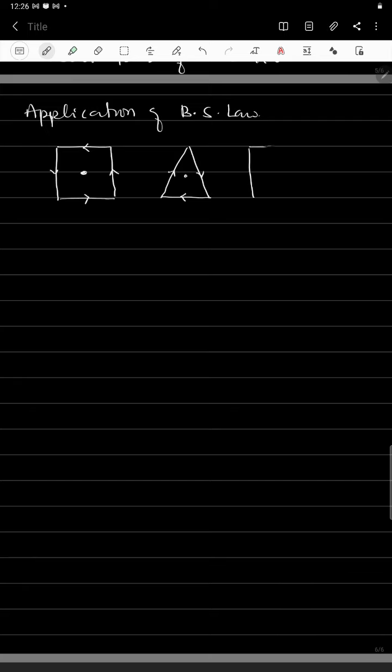Otherwise, a rectangular loop we can use here, and we'll find what magnetic field is produced at the center. And for any other shape, for example a circular loop, we can find what magnetic field is produced at the center. For all these shapes we can find the magnetic field by using Biot-Savart's law. So in the next class we'll discuss the applications of Biot-Savart's law. Okay, thank you.